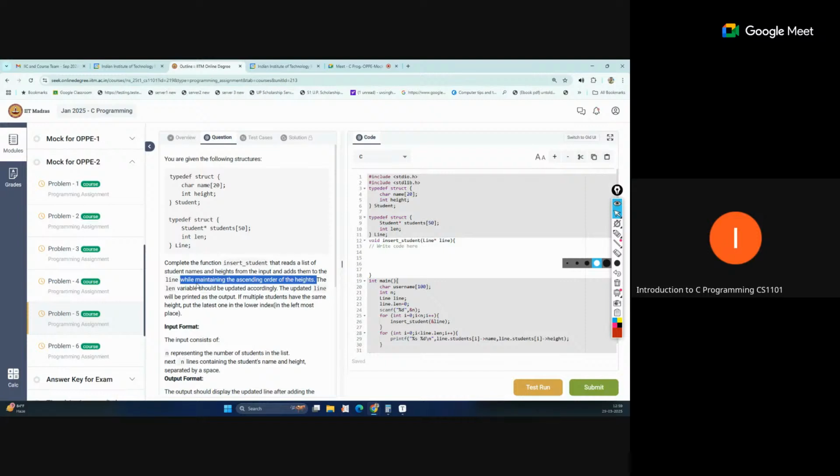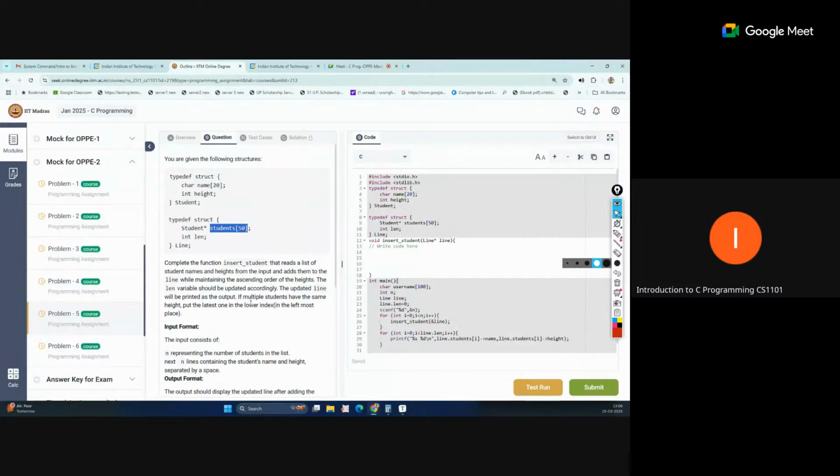That means we are storing the data into the line structure. In the line structure, we have one array of students that contain this structure. So this is a structure array of the type student, that will contain the information of name and height for each student, but it should be stored in sorted order.